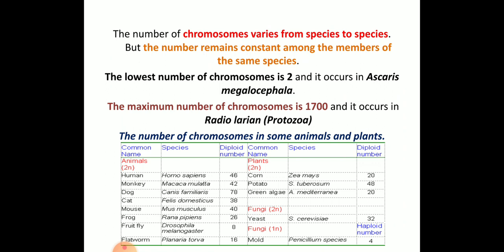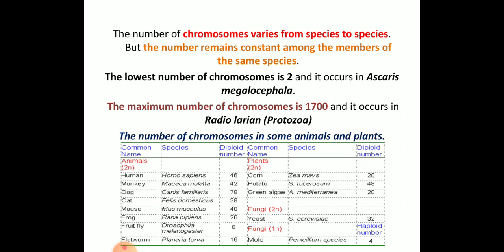Usually the number of chromosomes varies from species to species, but the number remains constant within the species. Within a species like human beings, or the mammals and primates, the chromosome number remains constant. The lowest number of chromosomes is 2, which occurs in Ascaris. The maximum number of chromosomes is 1700, which occurs in protozoa. Questions on the lowest and highest number of chromosomes have been asked in the JAM exams